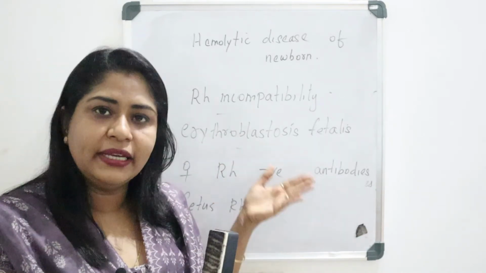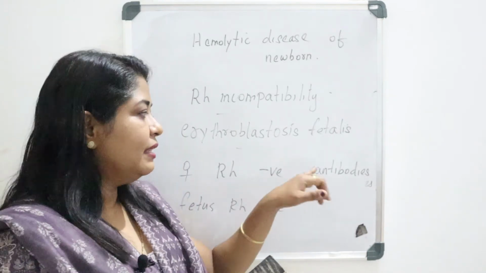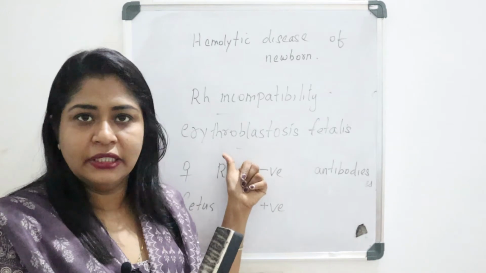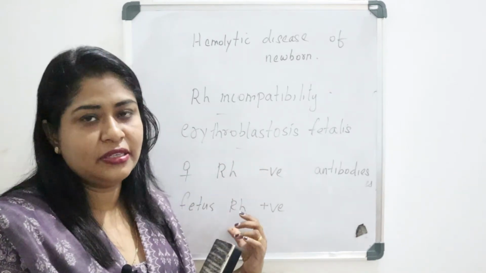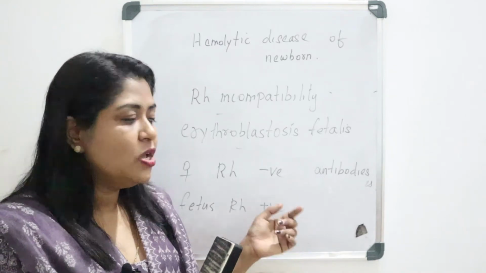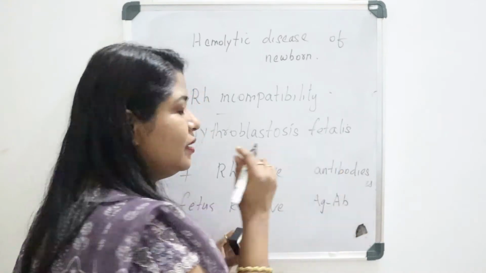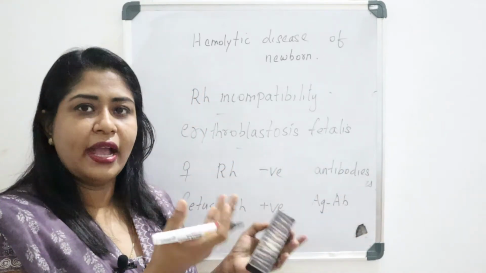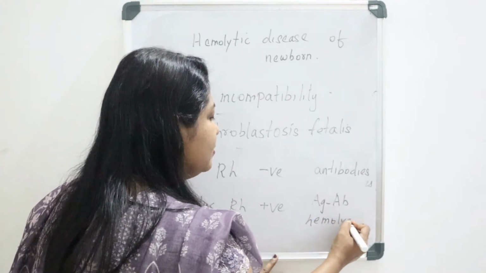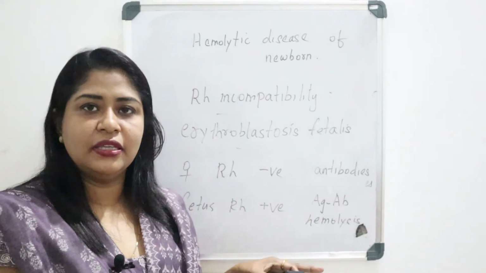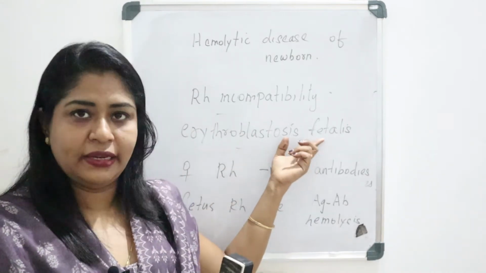And during the second pregnancy, the first pregnancy will be okay, no problem, but coming to the second pregnancy, these antibodies already produced in the maternal blood will react with the antigens in the fetus, if that fetus is also Rh positive. So that antigen antibody reaction will occur there. This results in the lysis of the RBC, that is hemolysis of the fetus, and that would result in erythroblastosis fetalis.